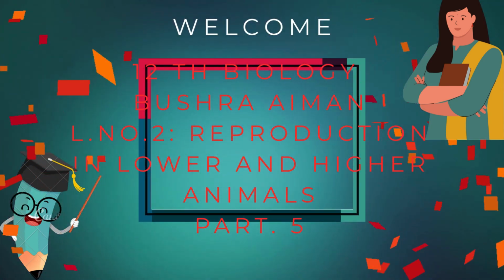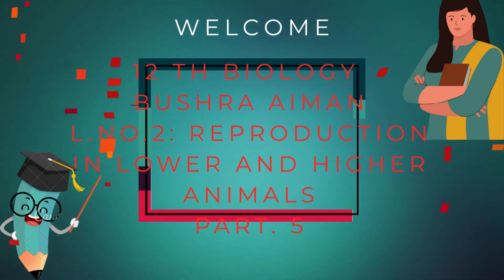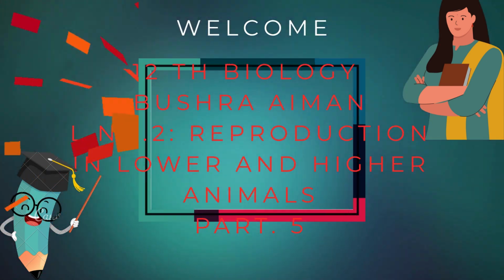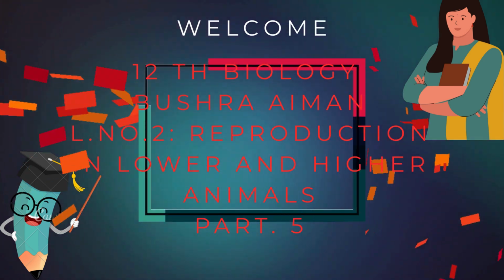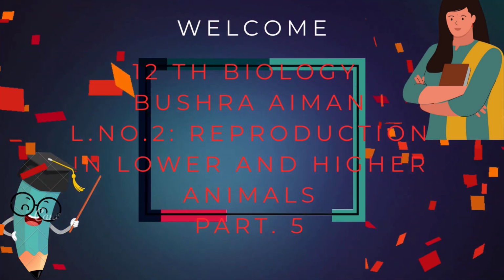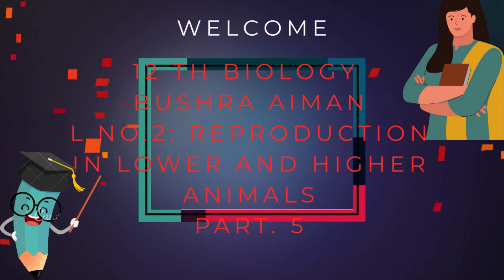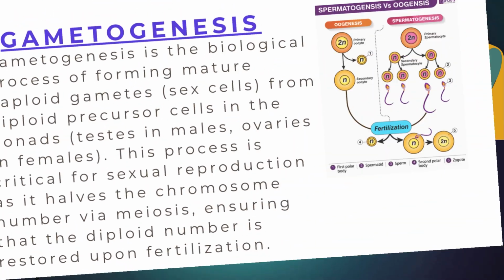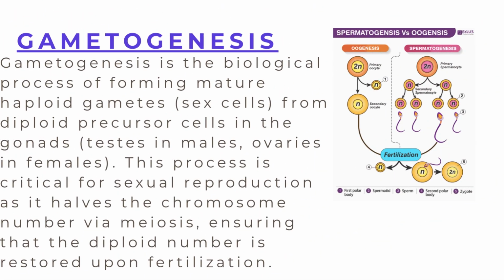Here we'll study 12th Standard Biology. Lesson number 2, Reproduction in Lower and Higher Animals, Part 5. Now, in this lesson, we'll study about gametogenesis. What is the meaning of gametogenesis?